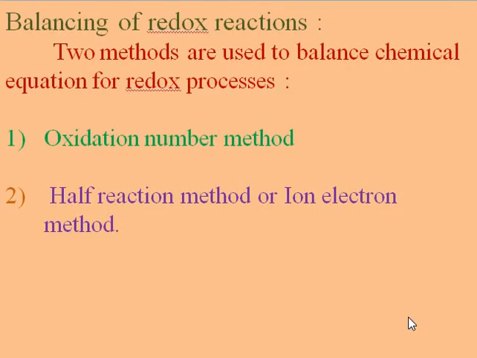The next topic is the balancing of redox reactions. Two methods are used for balancing redox reactions. The first one is the oxidation number method, and the second is the half reaction method, or ion electron method. Out of these, the first, the oxidation number method, is important.